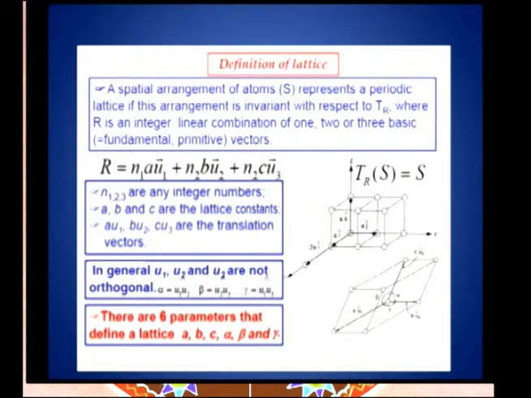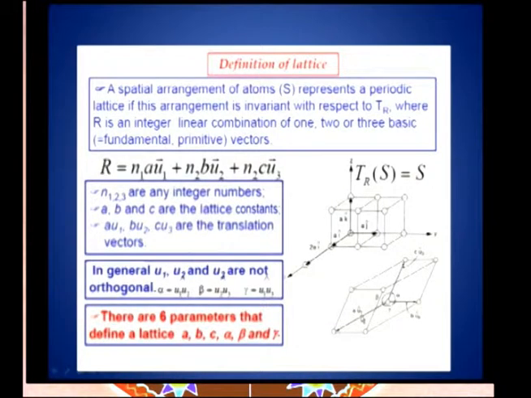In a cubic case, there will be only one lattice parameter, because the cell dimension along the x direction, y direction, z direction, all of them will be the same. So, there will be only one lattice parameter in a cubic unit cell. On the other hand, in general, if you take a unit cell, which when repeated will give the entire lattice, you will have 3 lattice parameters like A, B, C, as I told you.